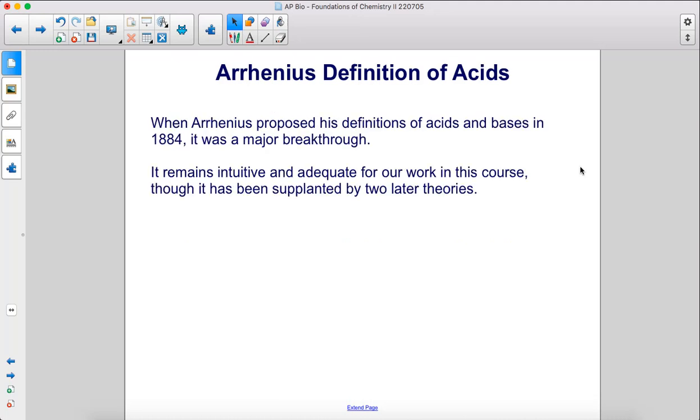When Arrhenius proposed his definitions of acids and bases in 1884, it was a major breakthrough. It remains intuitive and adequate for our work in this course, though it has been supplanted by two later theories.